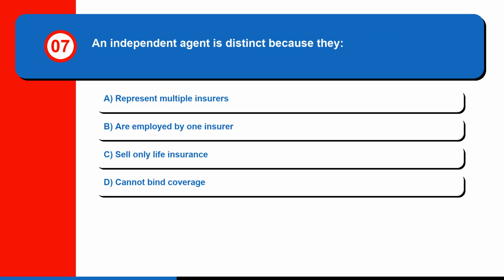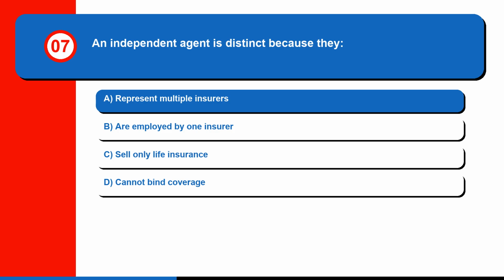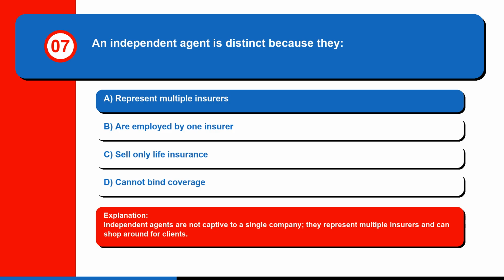Question 7. An independent agent is distinct because they A. Represent multiple insurers. B. Are employed by one insurer. C. Sell only life insurance. Or D. Cannot bind coverage. The correct answer is A. Represent multiple insurers. Independent agents are not captive to a single company. They represent multiple insurers and can shop around for clients.